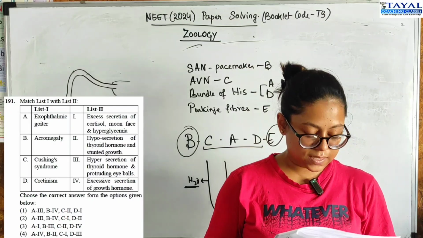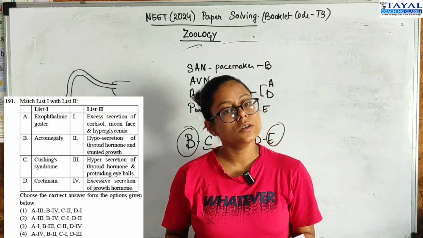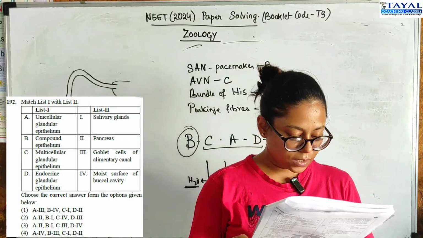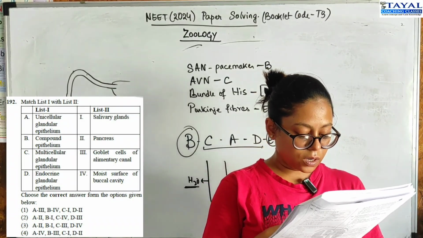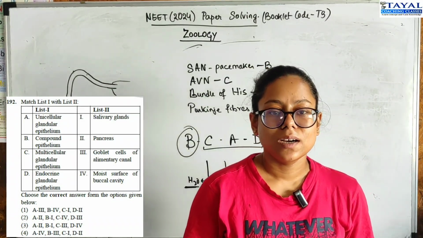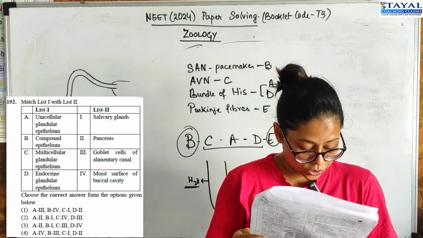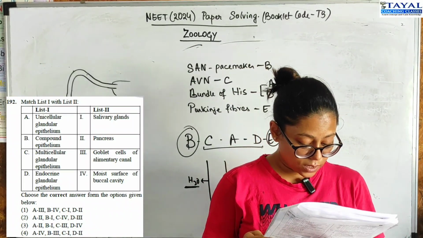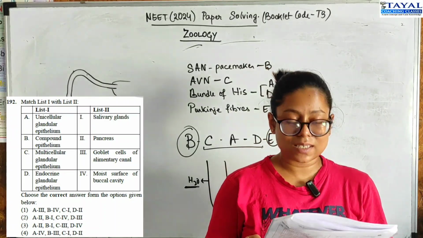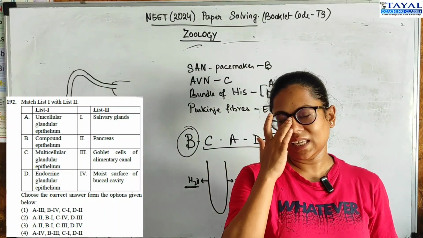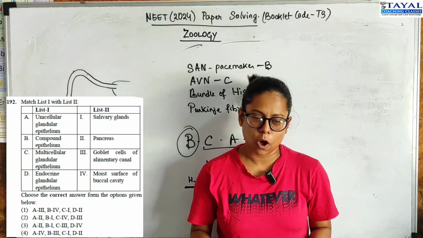A3, B4 is the correct option, which is option number 2. 192, another match the following. So you have names of epithelial tissue and where they are present, their location within the body. Unicellular glandular epithelium is present in the goblet cells, so A should be 3. Only one option containing A3, option 1, that's the correct option.